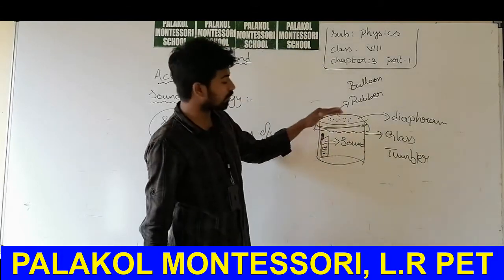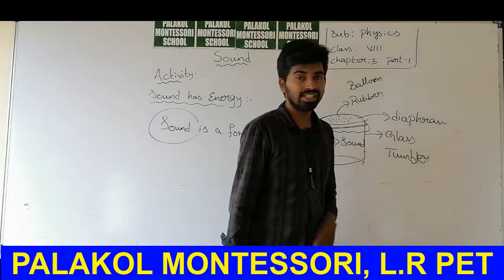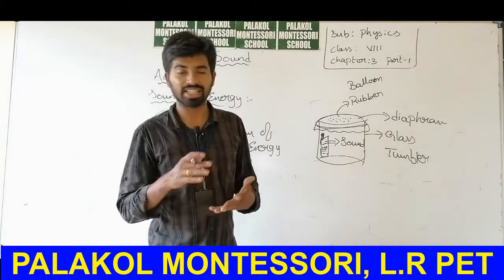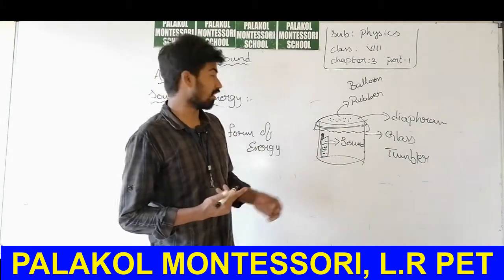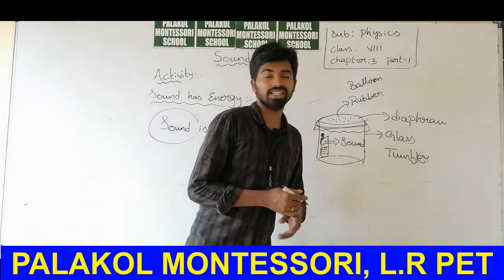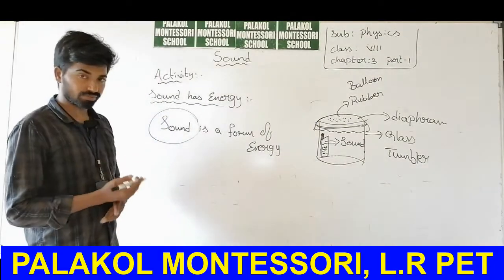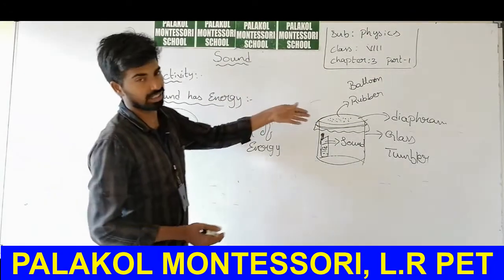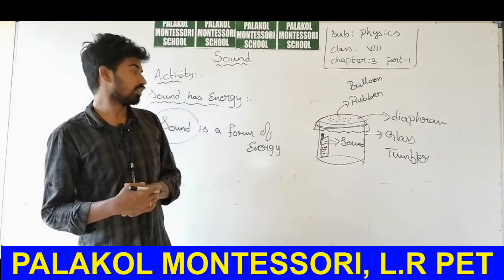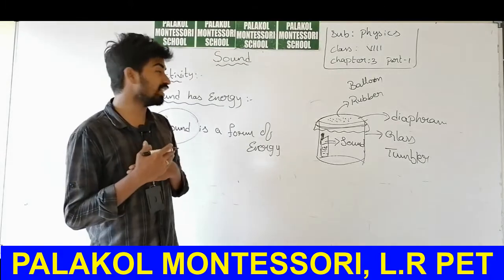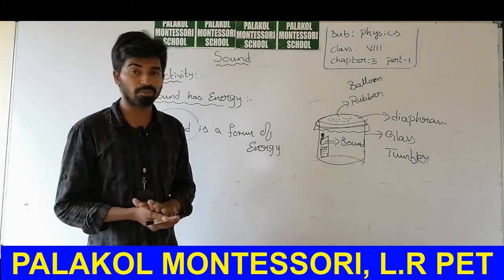Cover the mouth of the glass tumbler with a rubber balloon and tie it rigidly. Place some sand particles or sugar crystals on this diaphragm, on this membrane, then you can observe some movement in the sand particles. It indicates the energy of the sand particles is obtained due to the sound coming from the cell phone. In this way you can explain an activity which proves sound has energy. So sound is a form of energy.